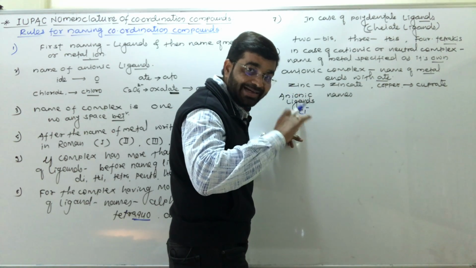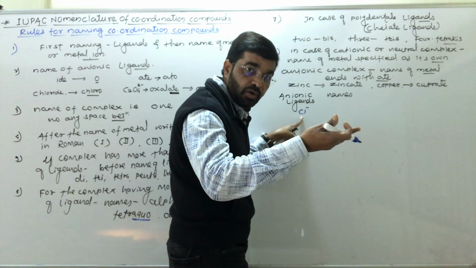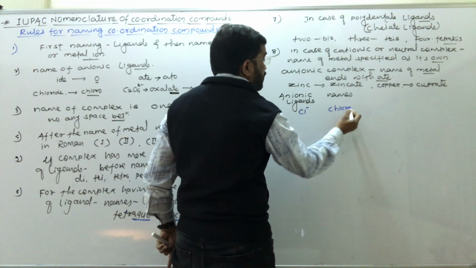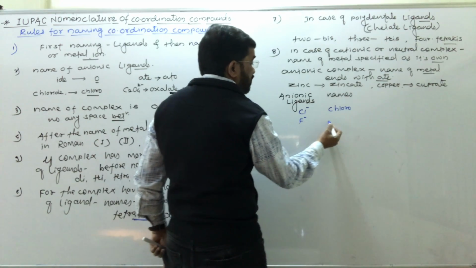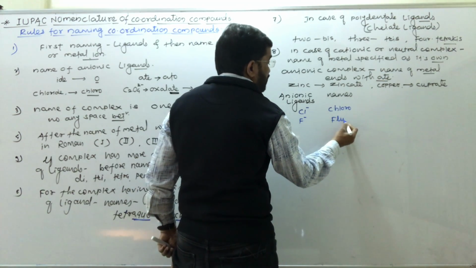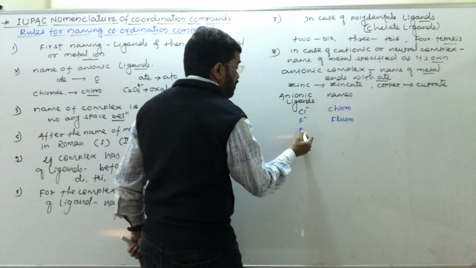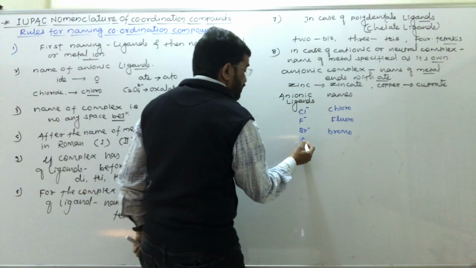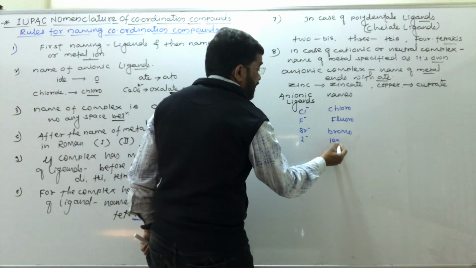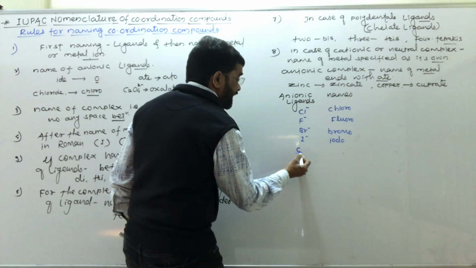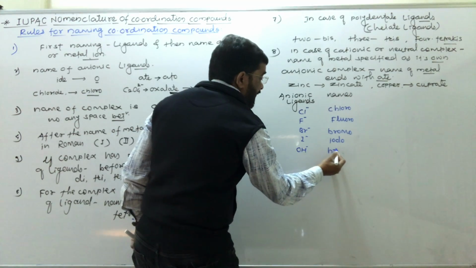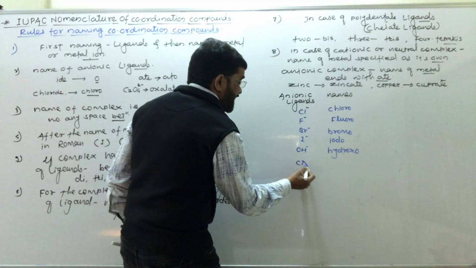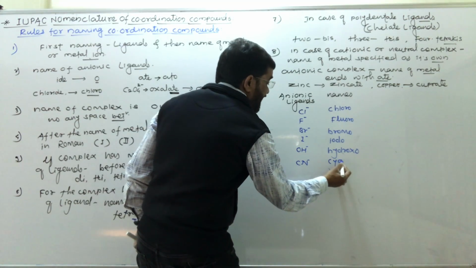So IDE is replaced by O. It is chloro. Fluoride, fluoro. Bromide, bromo. Iodide, iodo. Then hydroxide, hydroxo. Then cyanide, cyano.